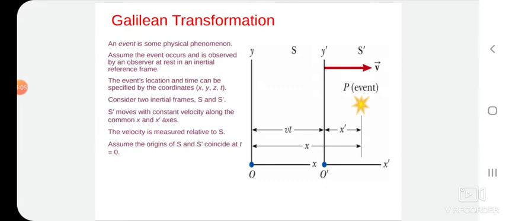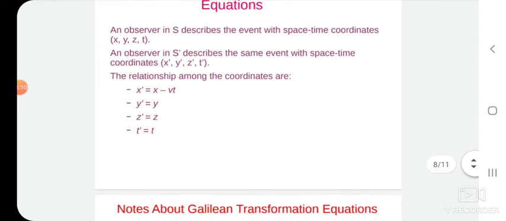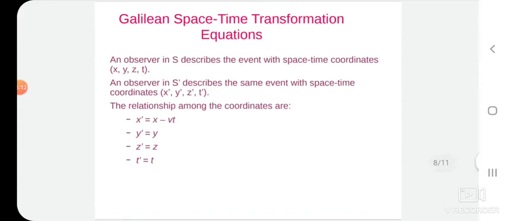The distance moved by S prime in the positive x direction in time t is equal to Vt. So the x coordinates of the two frames differ by Vt. Hence, the relation between x prime and x is: x prime is equal to x minus Vt.